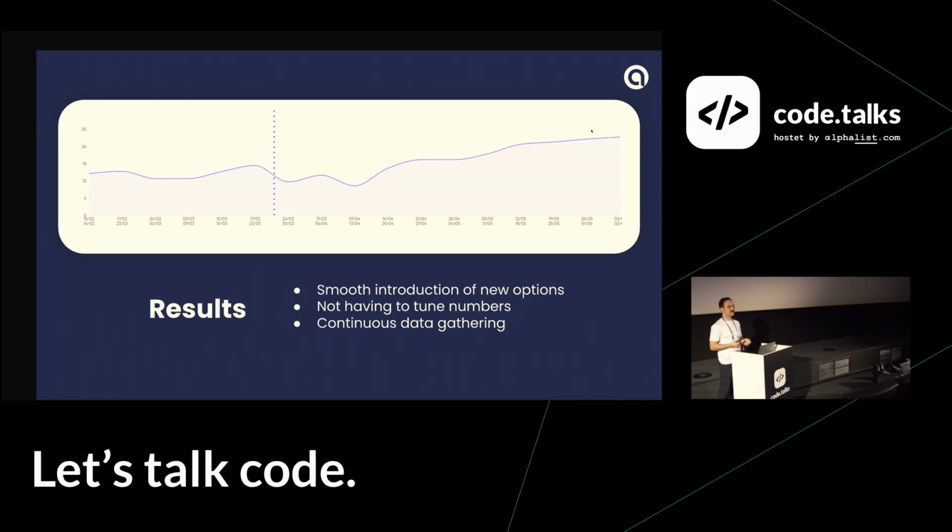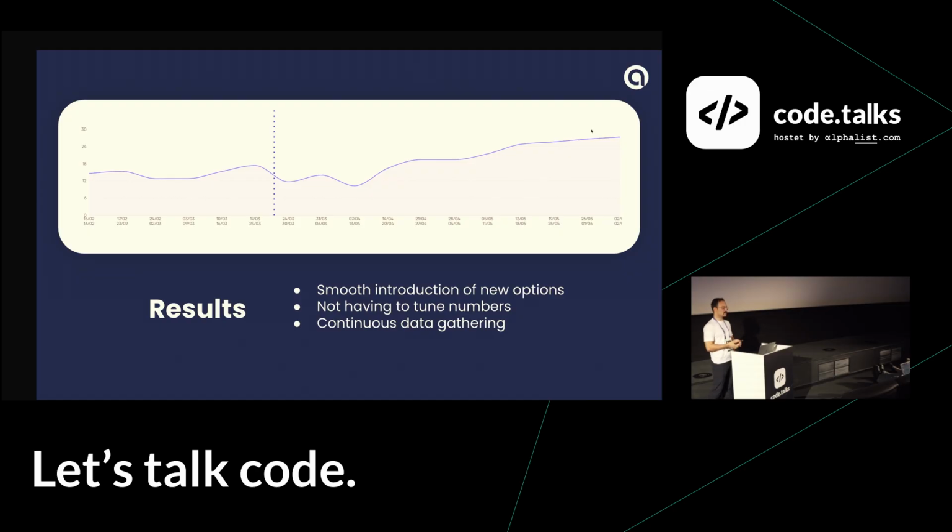And also, previously we had to add some clear boundaries if some option is new or not. If it's new, then we want to give it some chances, and then at some point we should have decided that it's not new anymore. We have enough data and we should treat it like others.